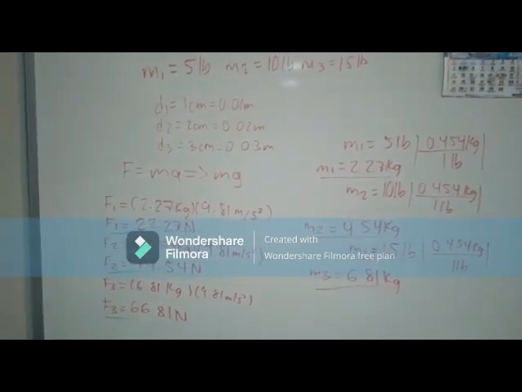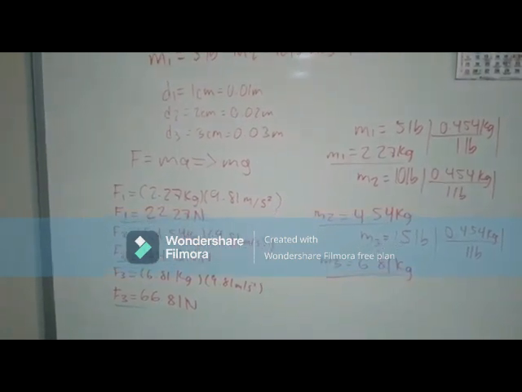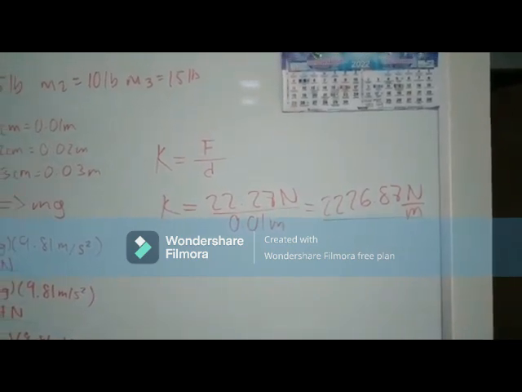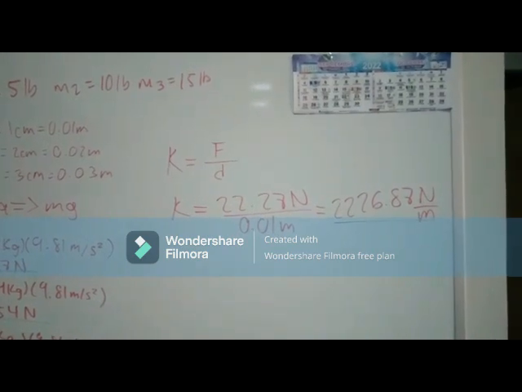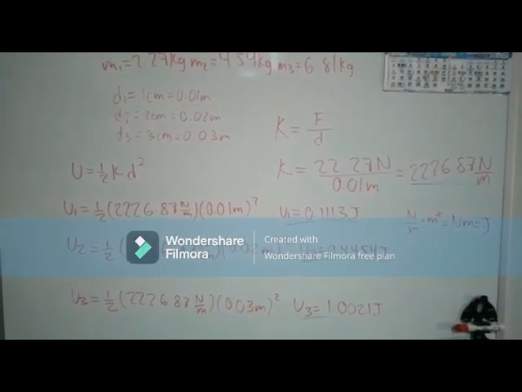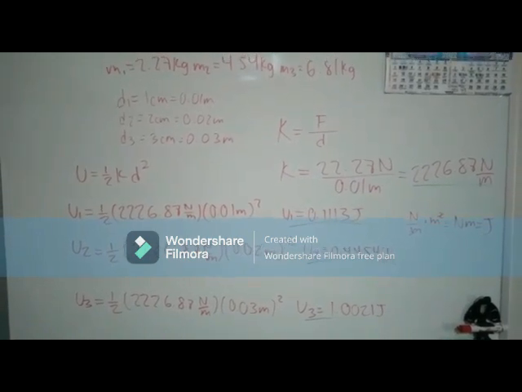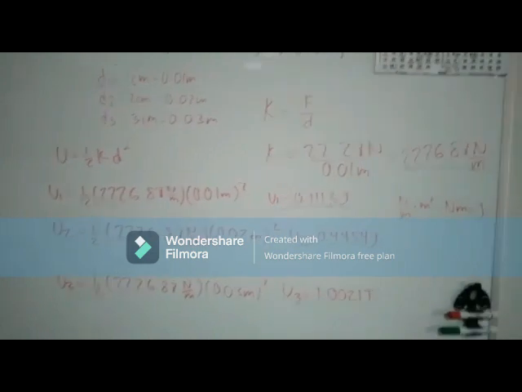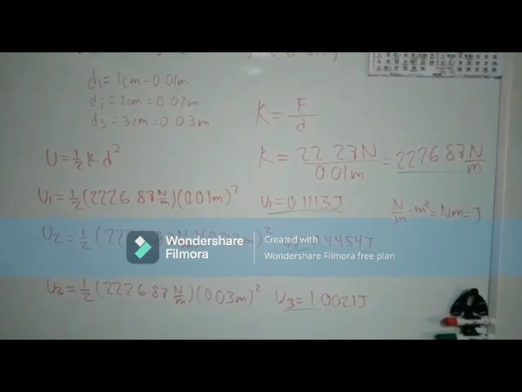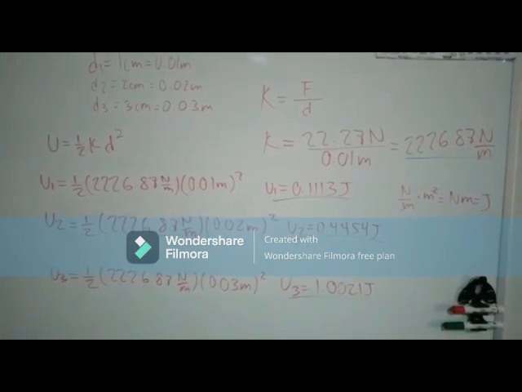With the force, we will calculate the force constant of the spring, which is the same in the three cases, since the spring is the same. This constant can be calculated as force over distance. Now, with this data, we can calculate the potential energy of the system. Potential energy can be calculated as 1/2 of the force constant times distance squared. The result in the three cases is like that, and the dimensional analysis says that the units are joules, since it's energy that we talk about.